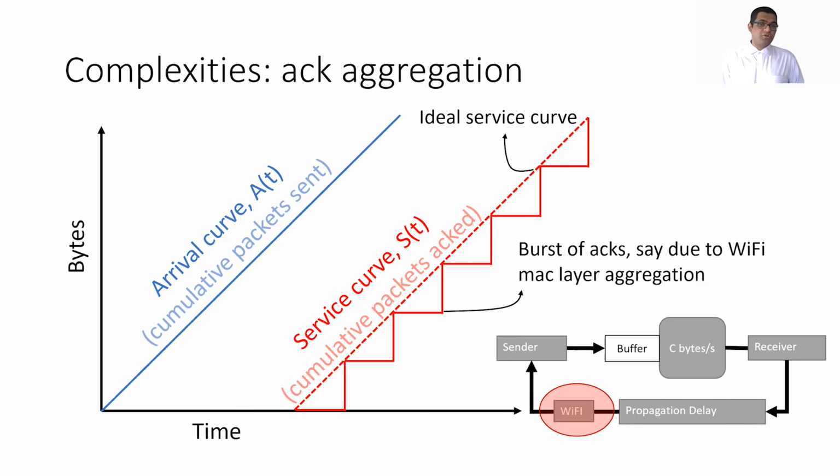However, the internet is more complicated than this. For instance, Wi-Fi routers create large bursts of acknowledgements because they don't send acknowledgements as and when they arrive. They wait for a large number of acknowledgements to arrive, and then they send them in a burst to improve wireless efficiency. But this can confuse congestion control because not all variations in delay and rate are due to congestion.